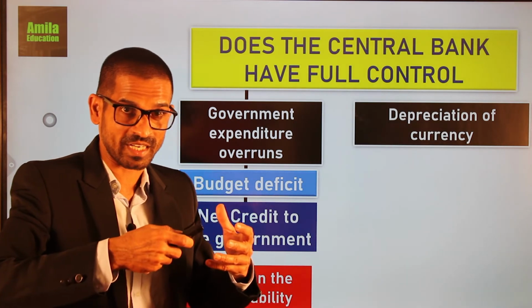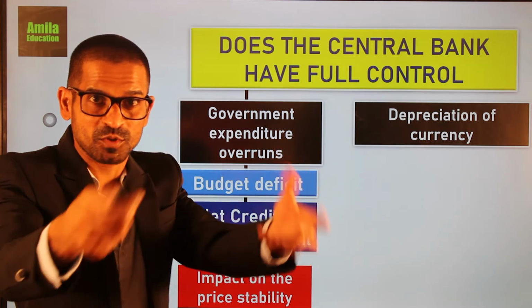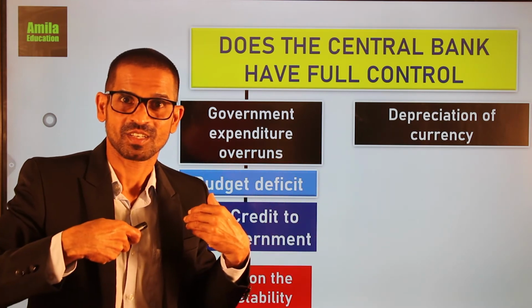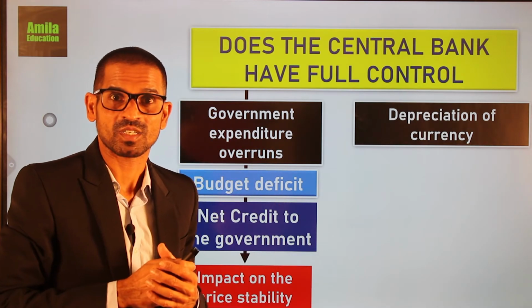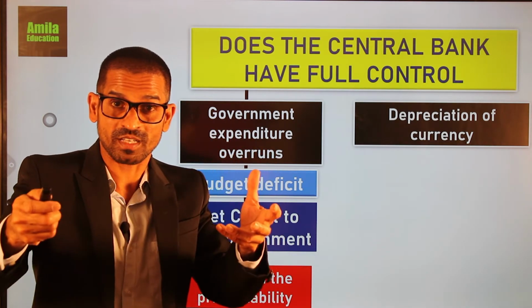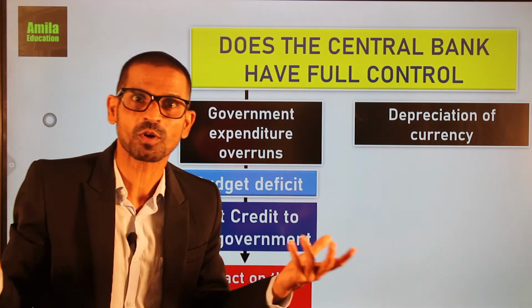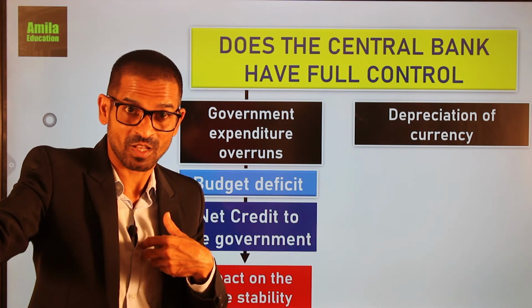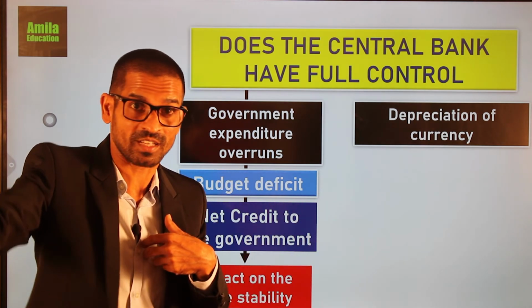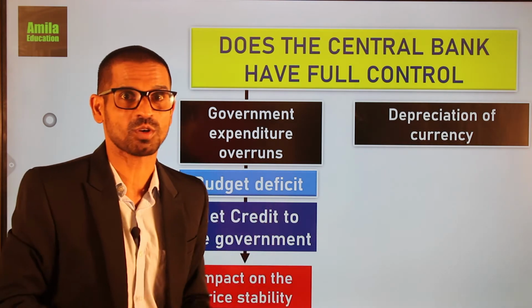Then what the central bank does is inject foreign currency and absorb national currency. That means high-powered money comes into the central bank, and that will cause a deficiency in national currency within the economy. That is also a problem. The central bank doesn't want to have a deficiency in national currency or high-powered money within the economy, because that causes a contraction in the economy.